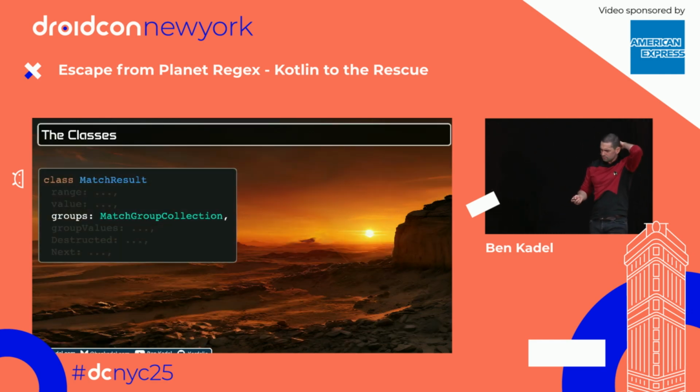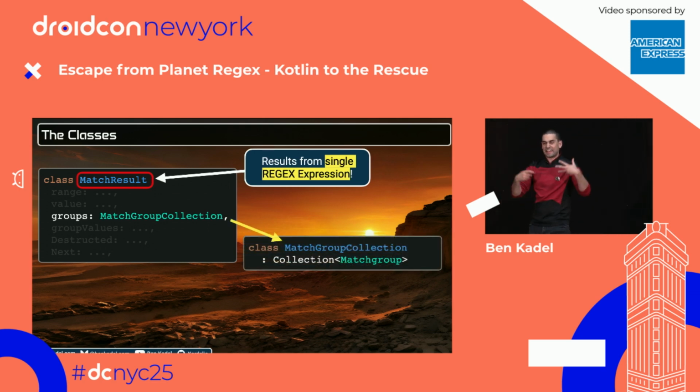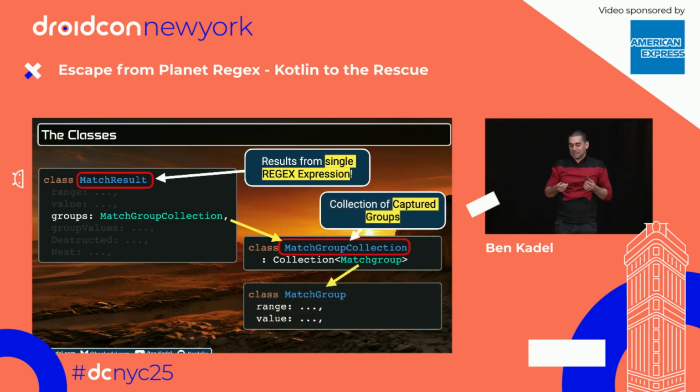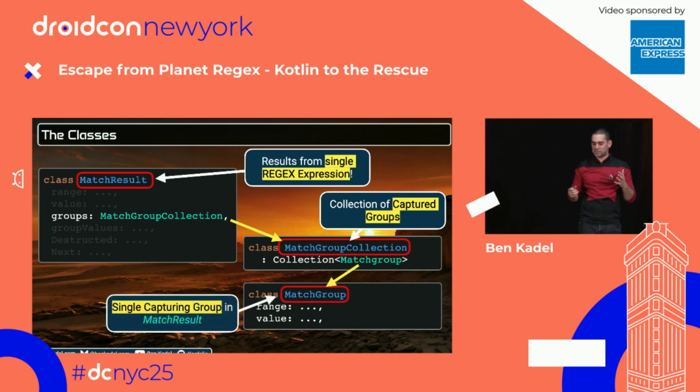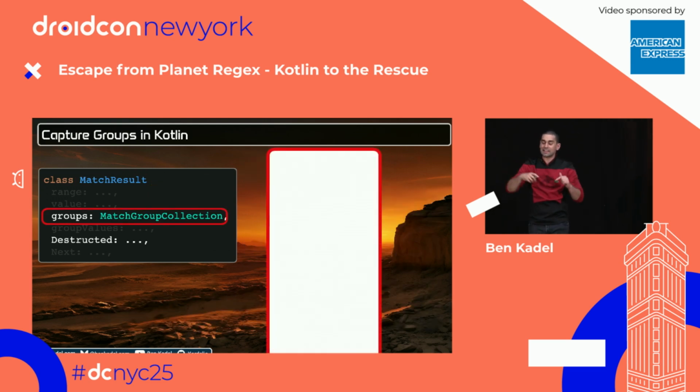What is that? MatchResult is Kotlin's encapsulation of a singular regular expression having been triggered. The results are all contained in that object there. It contains this groups collection of something called match groups. What the hell's a match group? Well, again, they just decided to change the name ever so slightly. You can kind of consider match groups as capture groups, kind of. Asterisk, kind of. Match groups, capture groups, kind of the same thing. You'll see why the asterisk right now, because let's take a closer look.